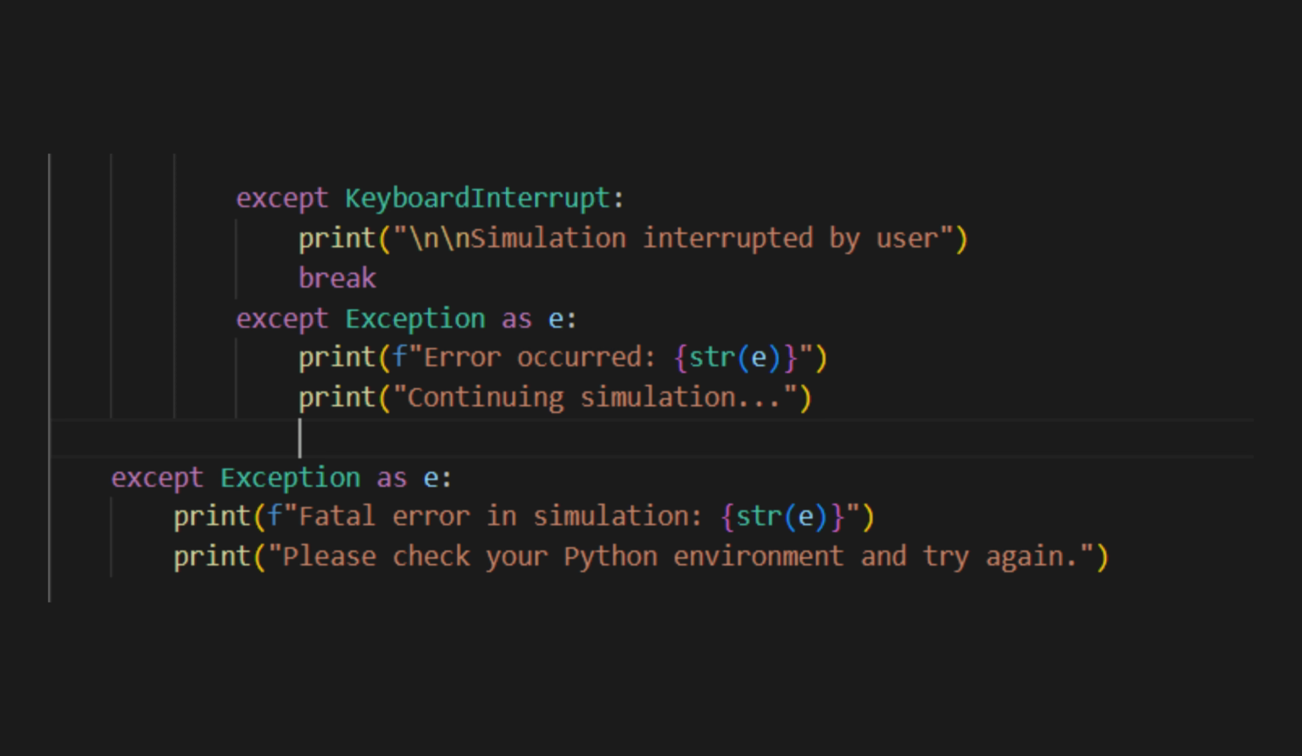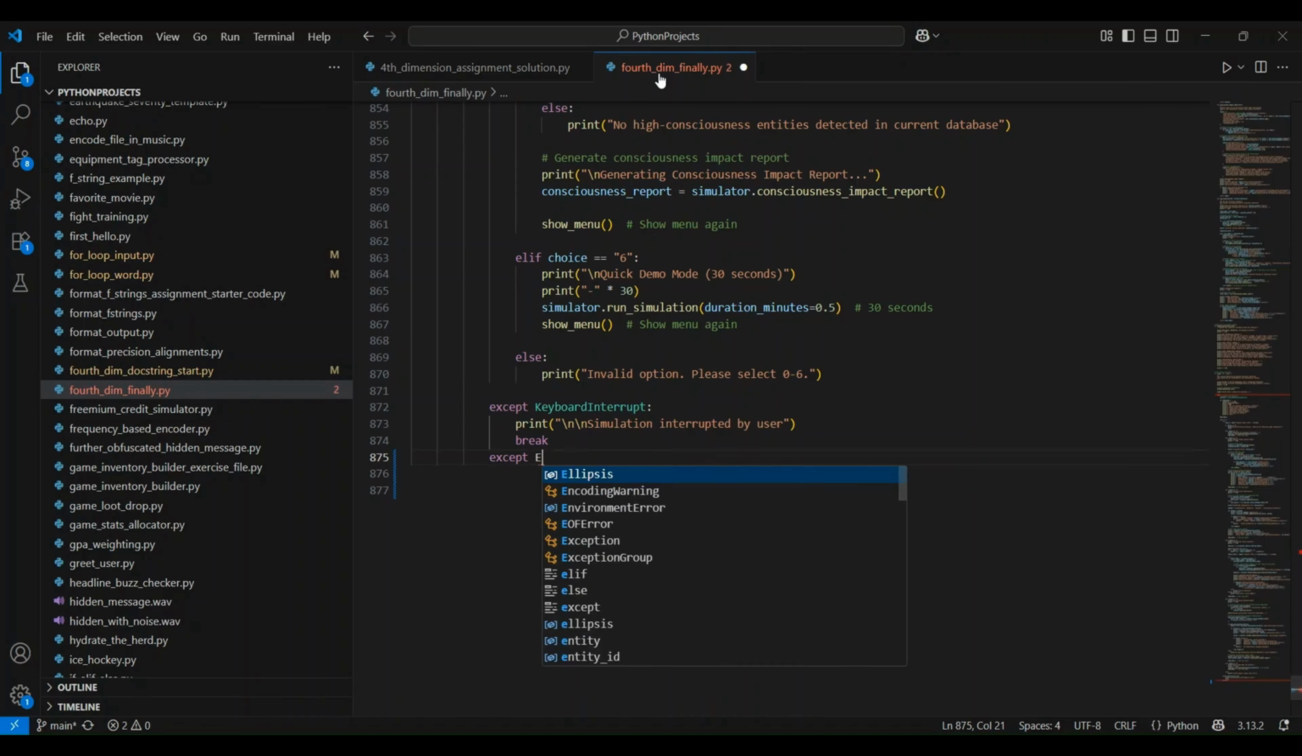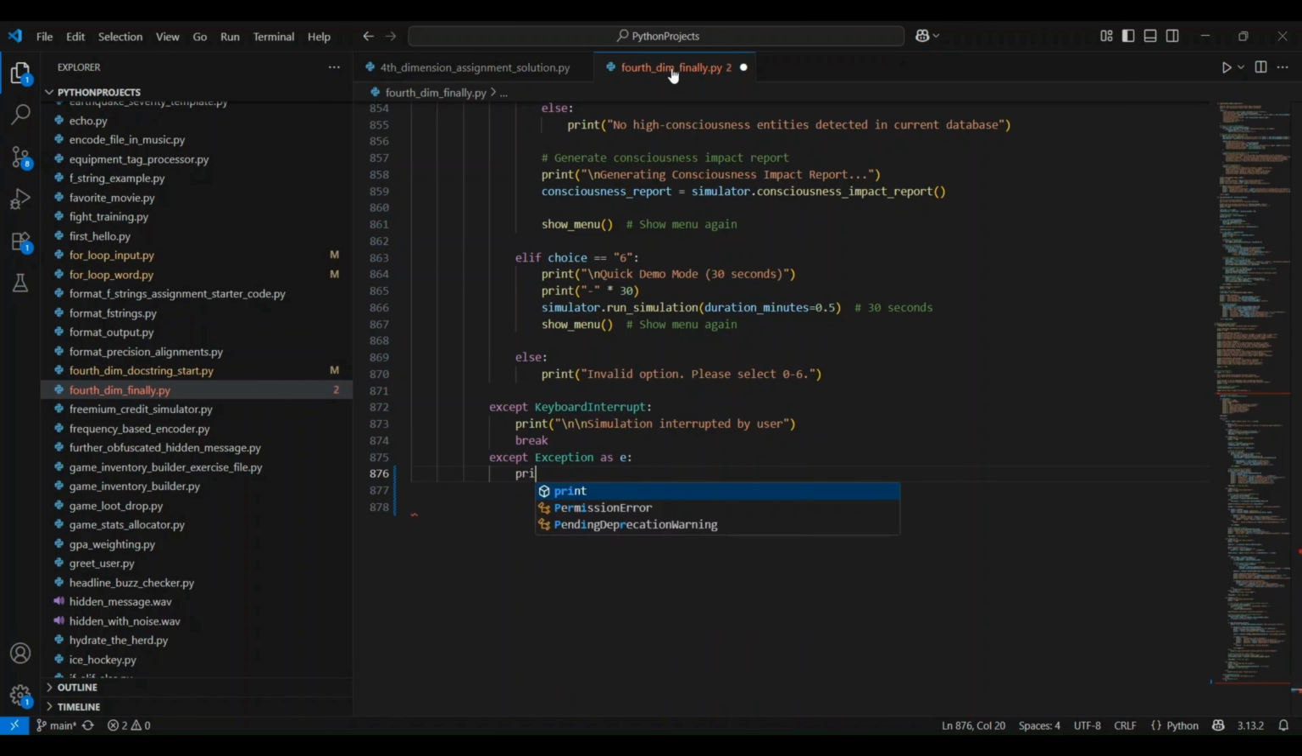Accept exception as e, colon. And look at that, because this is another thing we haven't come across before in our program. It demonstrates exception capture using the as keyword. This is Python's way of storing caught exception objects in variables. You can access their details and provide meaningful error information.